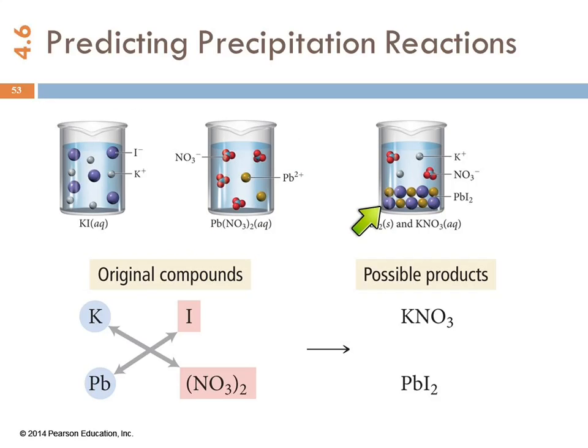Well, it turns out that lead and iodide have the hots for each other. Who knew? They'd never met before, but the sparks are flying. There's chemistry going on. And so, do they mingle at the party? No, they find a couch on the back porch and they're making out. They have fallen to the bottom of the beaker and they're just down there with themselves. They're not up here mingling with everybody else. And what happens to potassium and nitrate? Well, they didn't meet anybody special, so they're just mingling around.